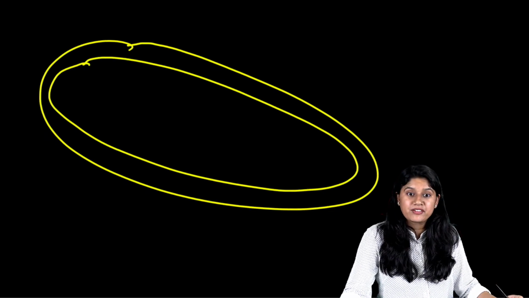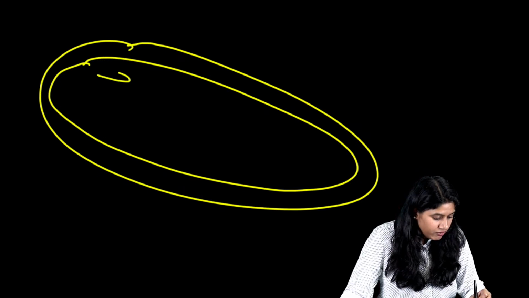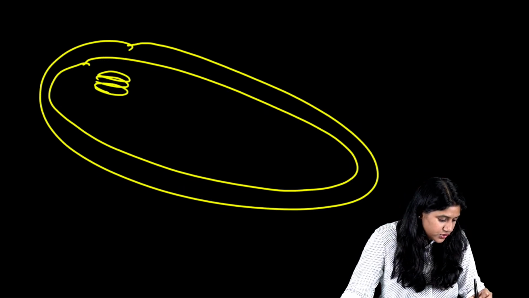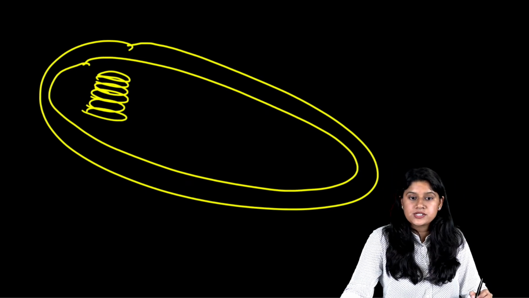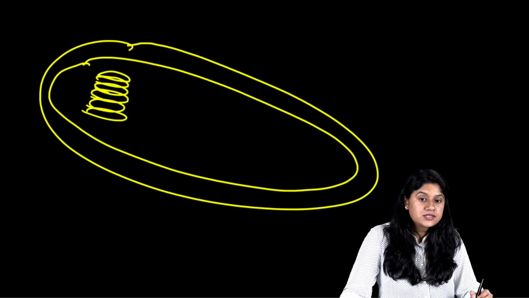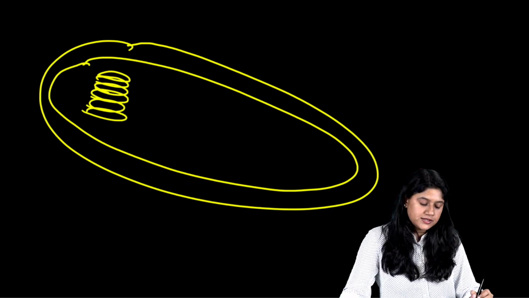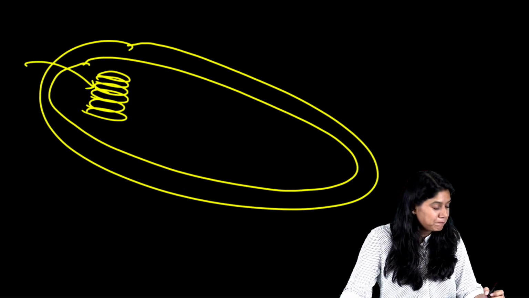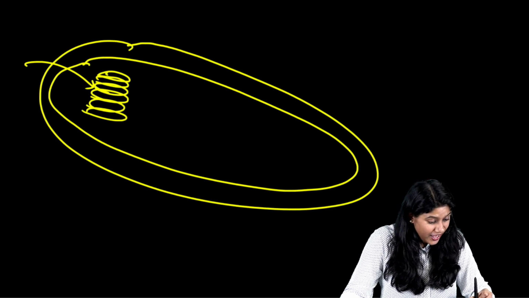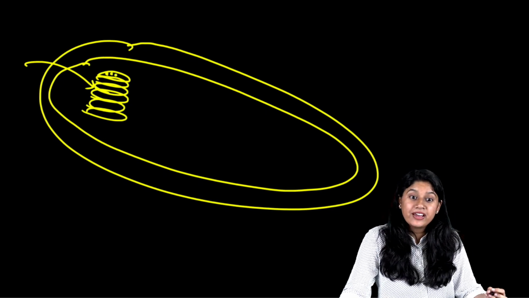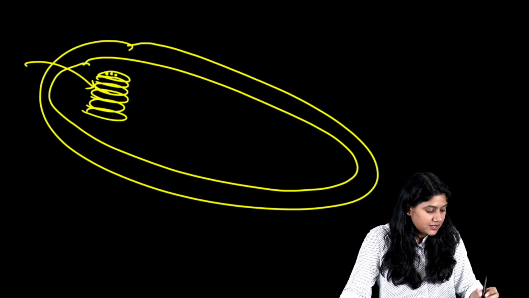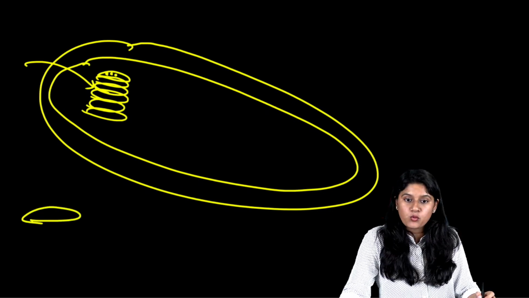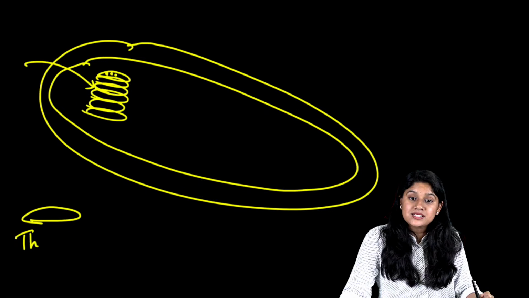Now you only tell me, everyone, we have disc-like structures. What are these disc-like structures called? They have chlorophyll. Very good. These disc-like structures, if we take one disc, we call it a thylakoid.